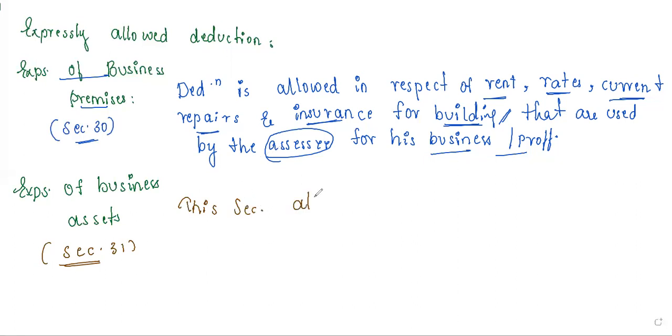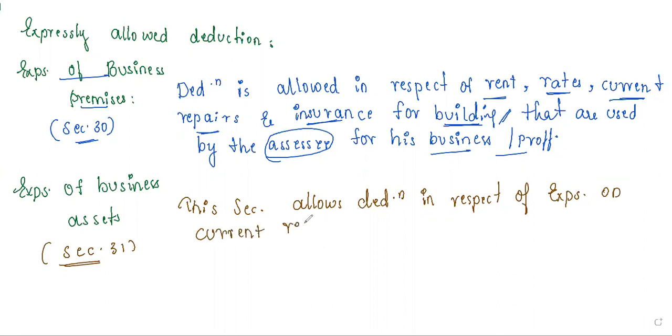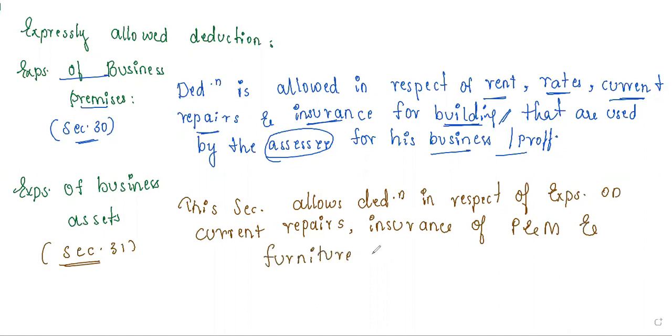This section allows deduction in respect of expenses on current repairs, insurance of plant and machinery and furniture used for the business or profession of the assessee. Here everything comes under the assessee only.